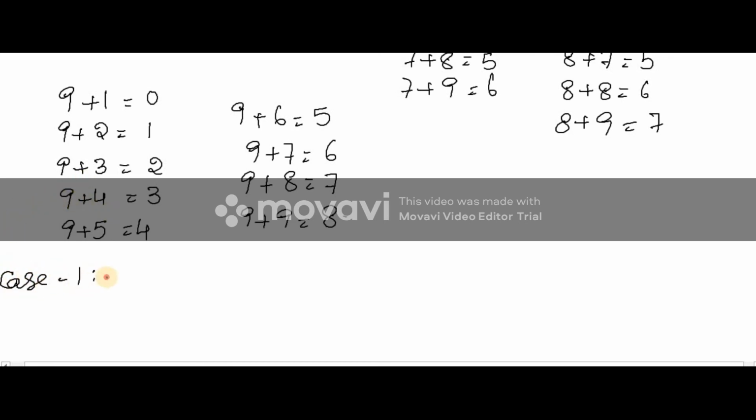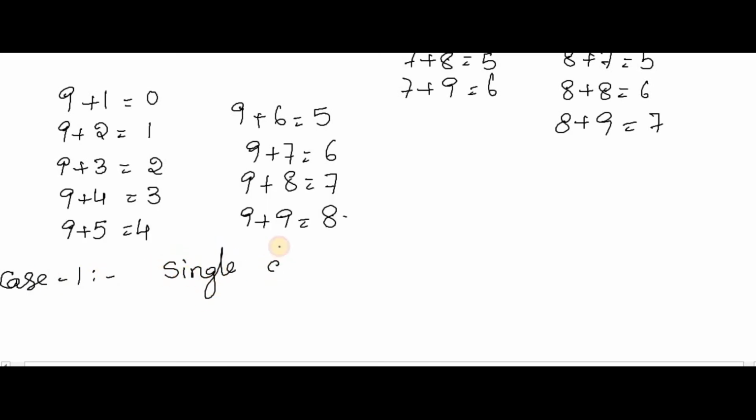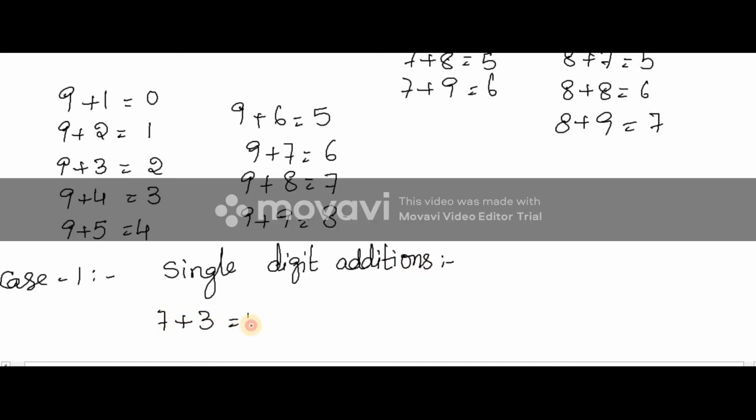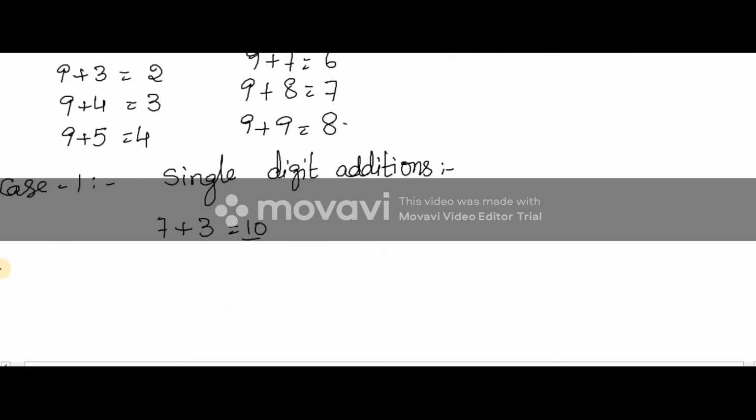And now I am going to solve the first case. We will go from the starting onwards. Single digit additions. For example, you have a single digit addition, 7 plus 3 is equal to 10. Okay, so this much faster we can say. And next case,